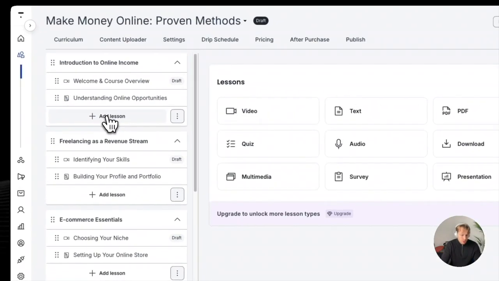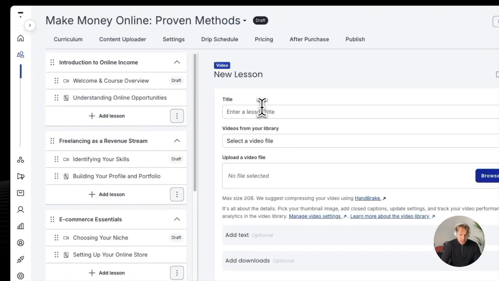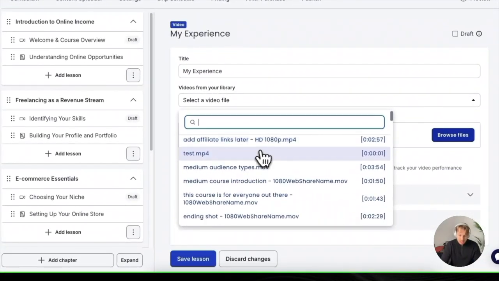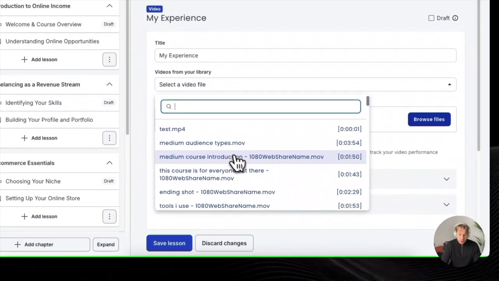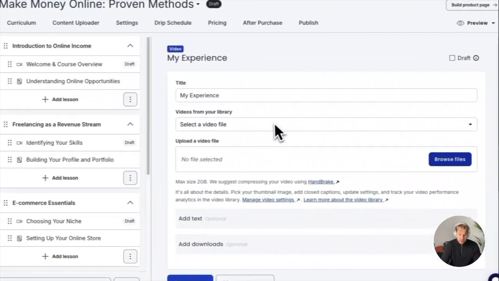And you can also add some lessons into the mix. For example, if I click on add lesson, I can add yet another video lesson, for example, my experience. Then we can also select a video from this library. Well, these actually belong to my other courses. These are videos that I filmed a year or 2 years ago, and I have uploaded them here. So you can select those here.